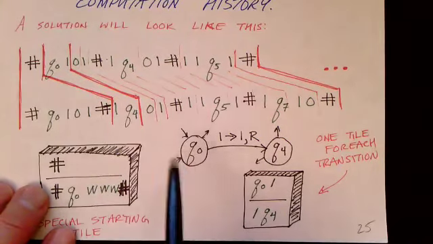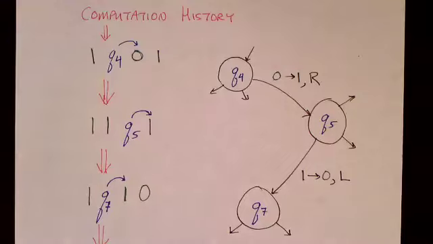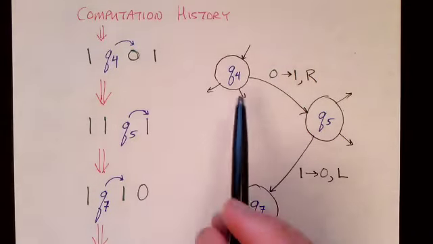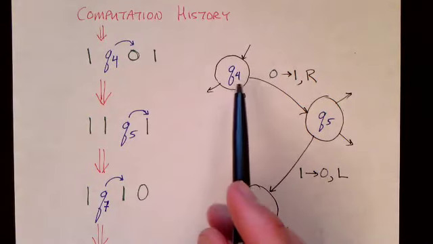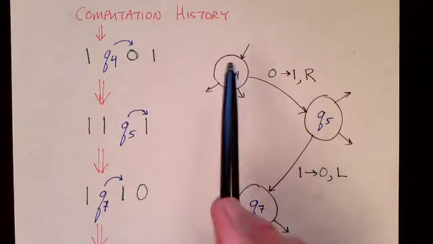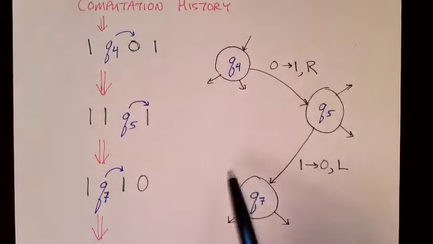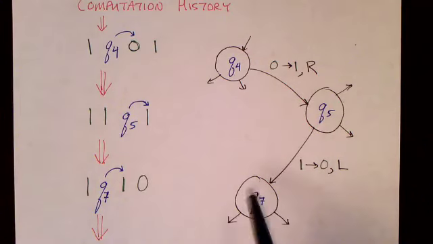So now let's look at all of this in a little bit more detail. In the previous slide we saw how we got from state Q0 to Q4. Let's look at a couple more transitions. Let's assume that this is our Turing machine, or at least part of it, with states Q4, 5, and 7 shown here in a couple of transitions.